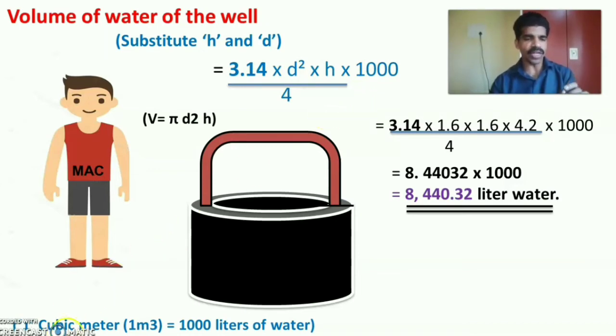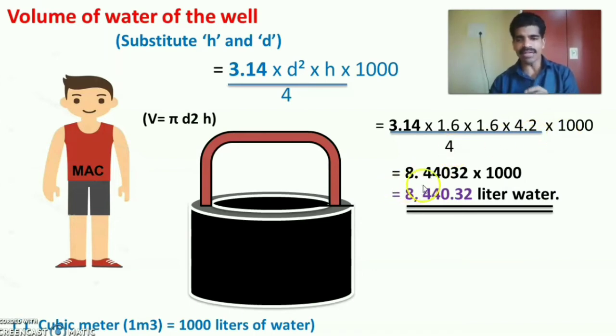He knows that 1 cubic meter is equal to 1000 liters of water. So the formula is 3.14 into d square, d is 1.6 into 1.6, into the height of the water, 4.2 meter, divided by 4 into 1000.